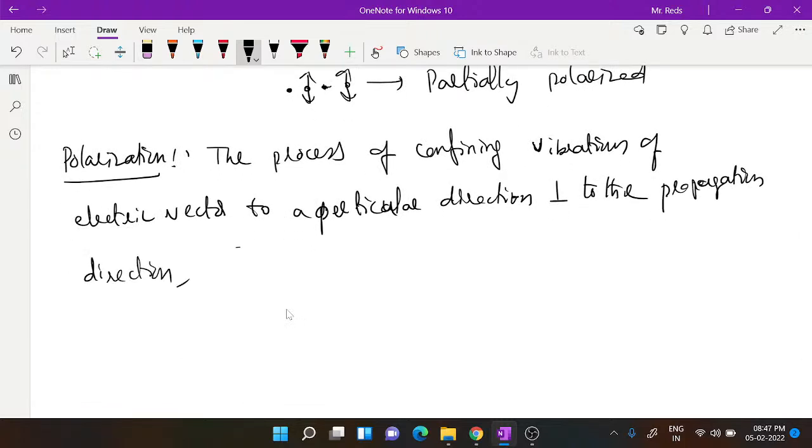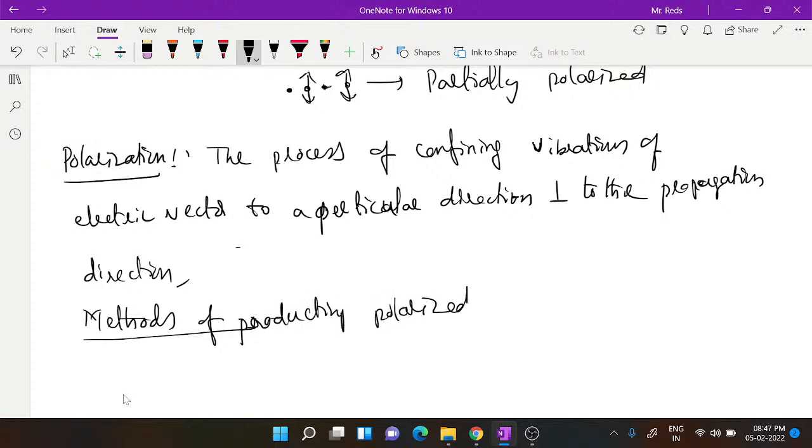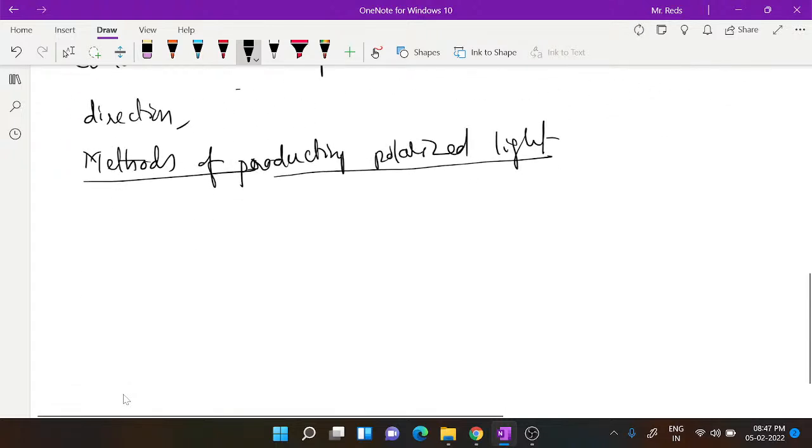Okay, so to produce this polarization, we will use different methods. Briefly, I'll give you the methods of producing polarized light. There are many methods, out of which one of the methods is by using Polaroid.